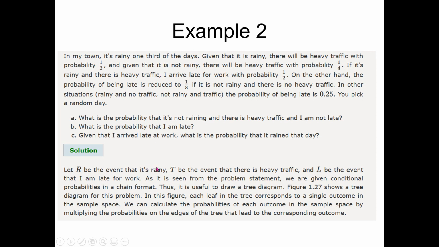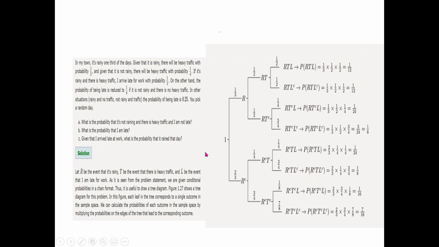Let R be the event that it's rainy, T be the event that there is heavy traffic, and L be the event that I'm late for work. So now these are the three types of events that we have to analyze in the tree diagram. The base information, or the base condition, is whether it's rainy or not. So R means that it is rainy. In the question it is given that it's rainy 1/3 of the days. So the probability of rainy is 1/3.